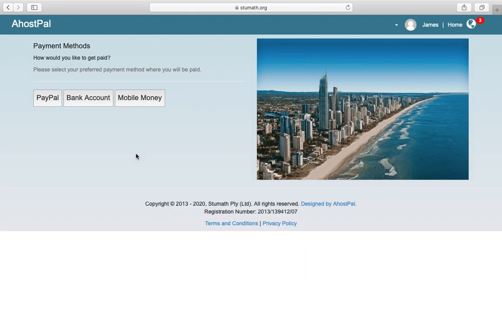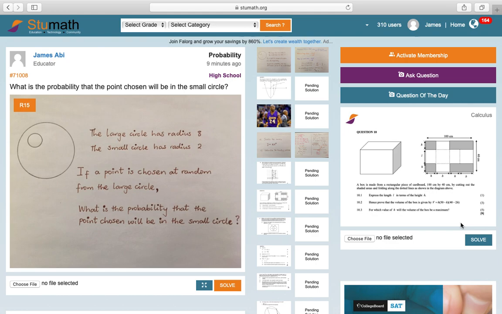So that's pretty much how you can set up your payment methods so that once you reach a threshold of 100 Rand value of solutions, then you would be paid. It's important to note that we would not pay users until they have accumulated that 100 Rand of value of solutions. What that means is you have to solve at least 10 questions to get paid. As long as you solve 10 questions and you solve more and more, you will be paid.